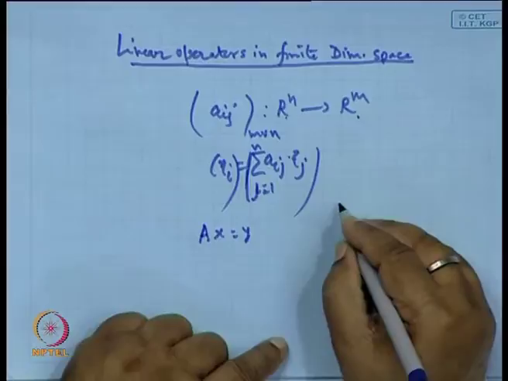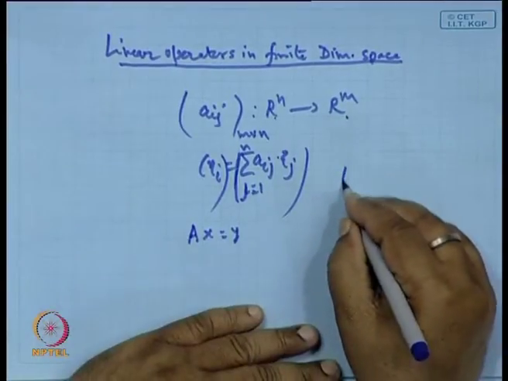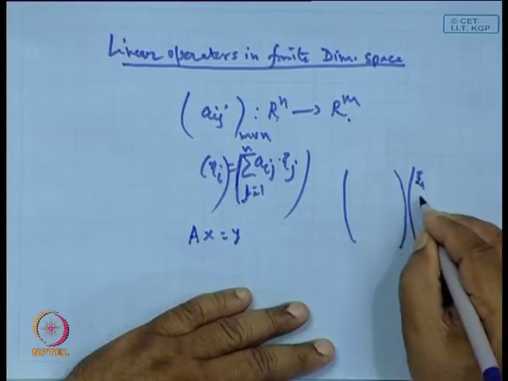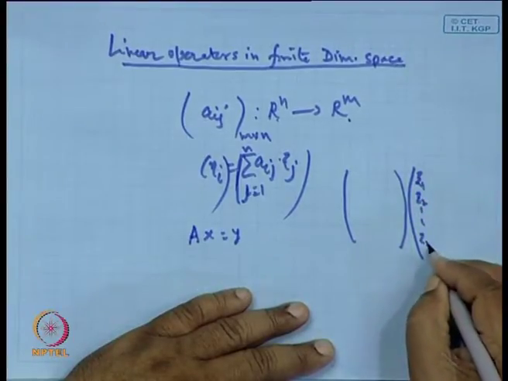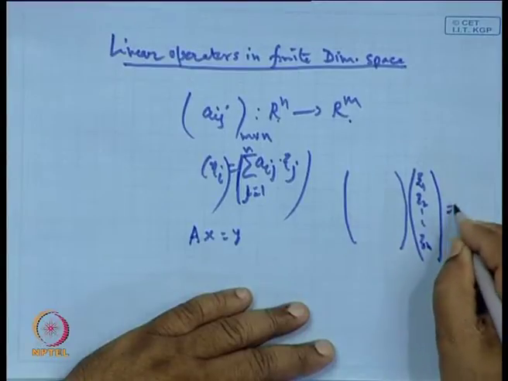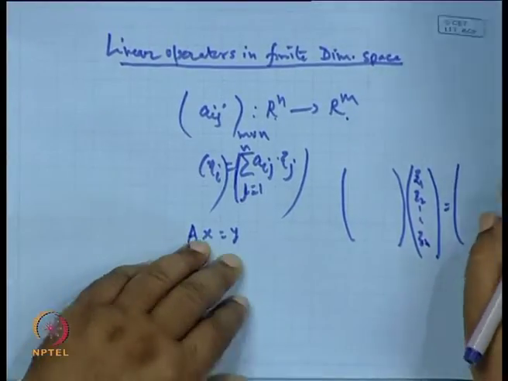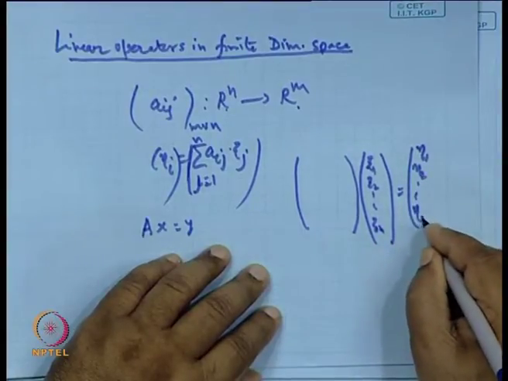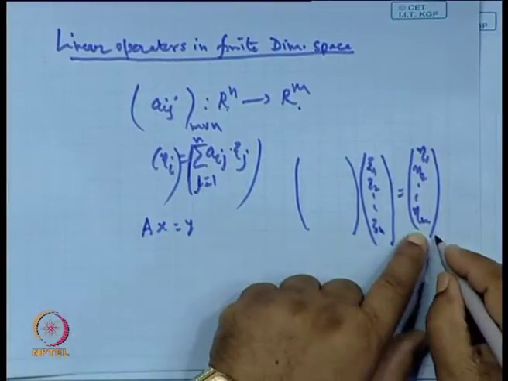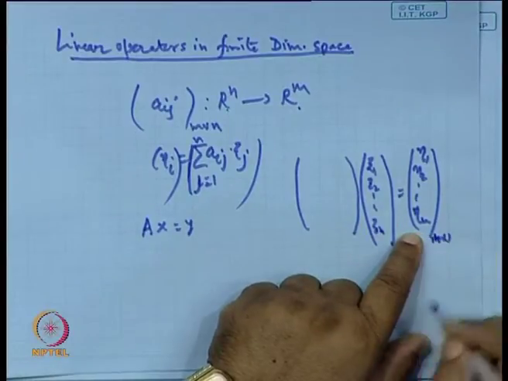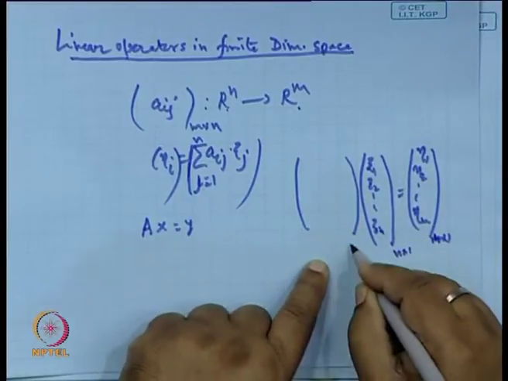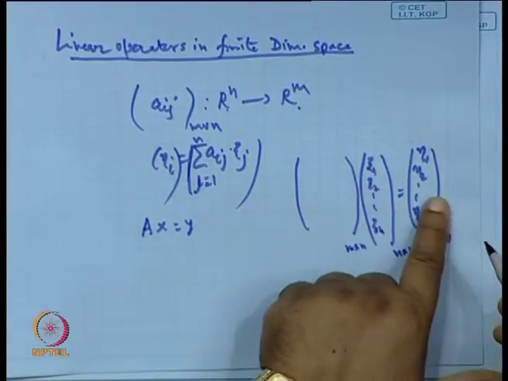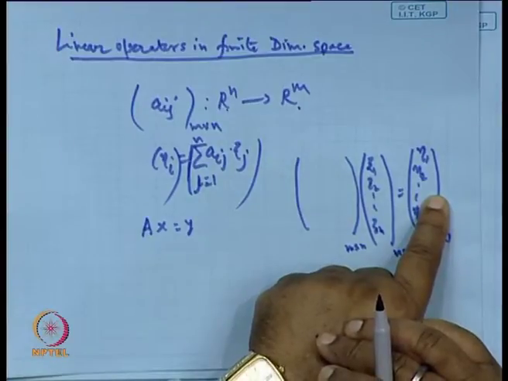So we write the column. Okay, this is the matrix. Here is xi1, xi2, up to xin, is it not? And what you get? You are getting eta 1, eta 2, up to eta m. Now, this is an m dimensional vector space. Yes. This is an n dimensional vector and this is an m cross n matrix. Yes. So, basically it transfers this vector to this vector. So, it is an operator.